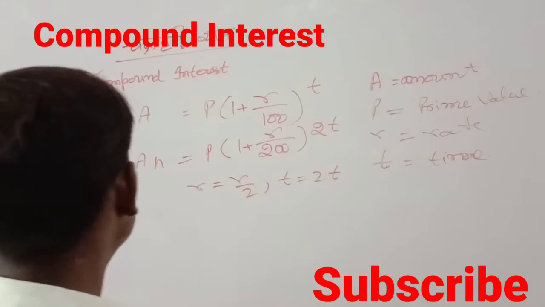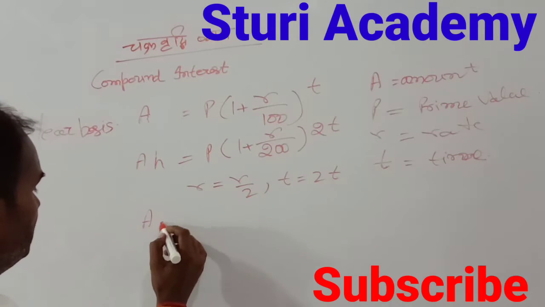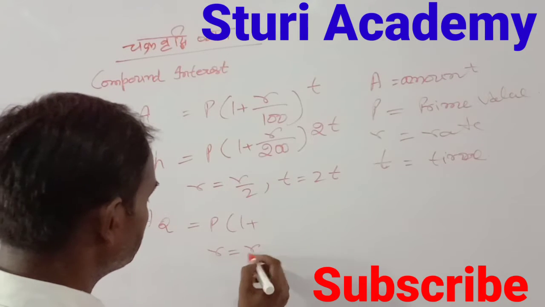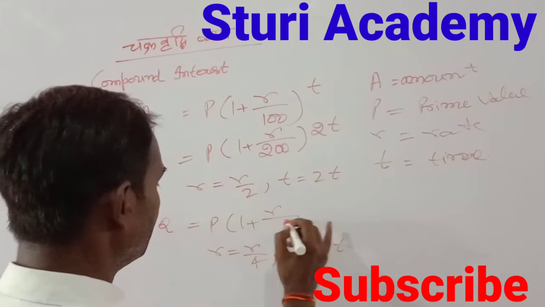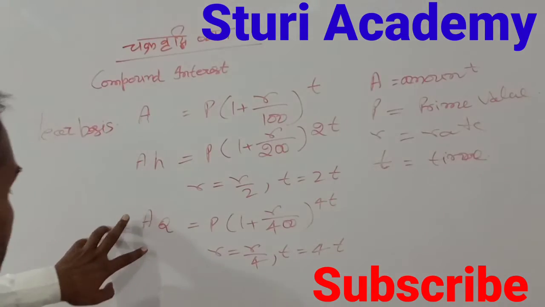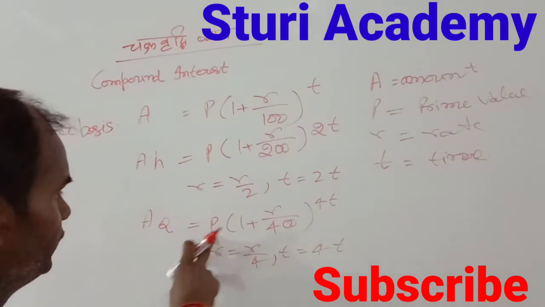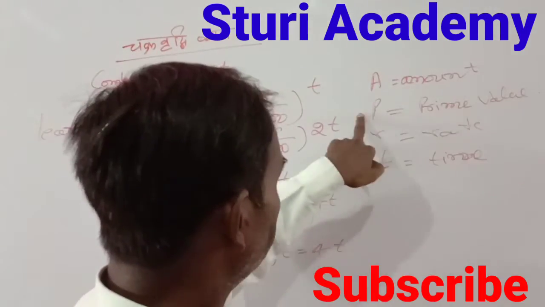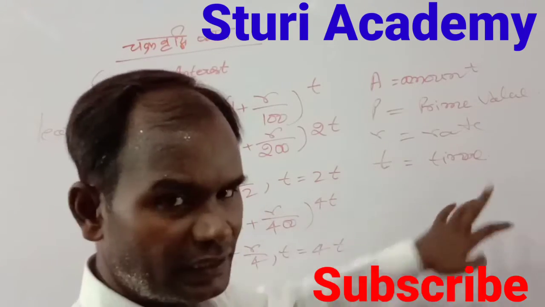Now if a question comes with quarterly, then the amount is P(1 + ...), in this case the rate becomes R by 4 and time becomes 4 times. So (1 + R/400) to the power 4T. You calculate your amount from here. In Hindi, the amount is Mishradhan, the principal is Mooldhan, this is Dar, the rate, and this is Samay, the time. Means A amount is Mishradhan, P is the principal, meaning Mooldhan, R is the rate, and T is the time.